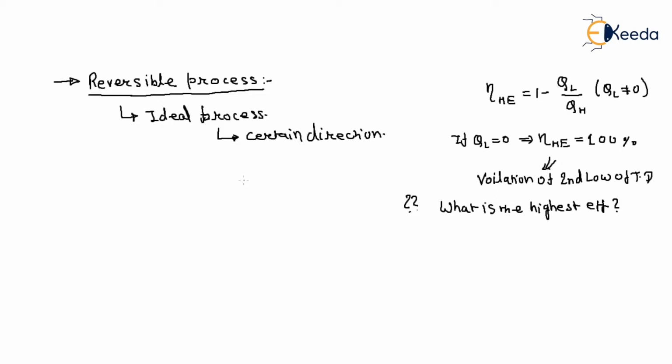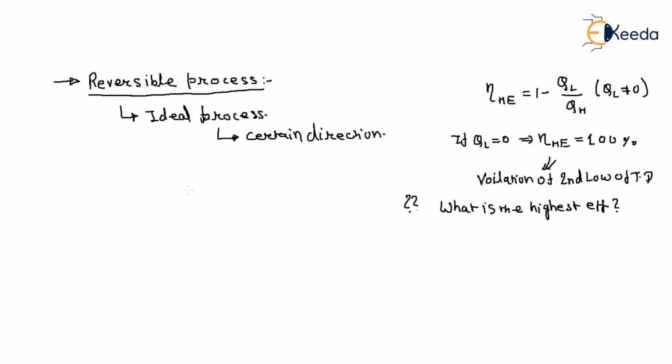They cannot restore the system to its initial state, so the process is categorized as an irreversible process.